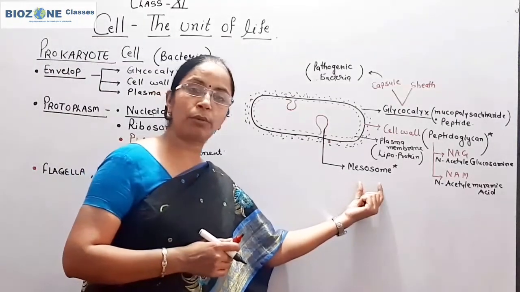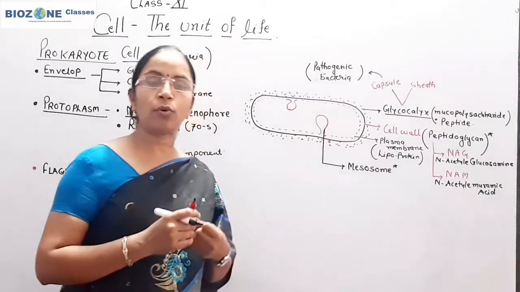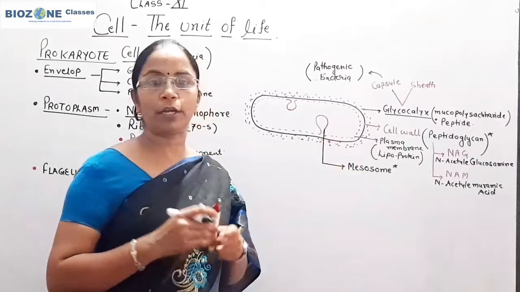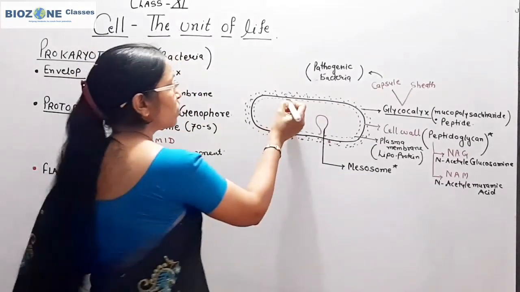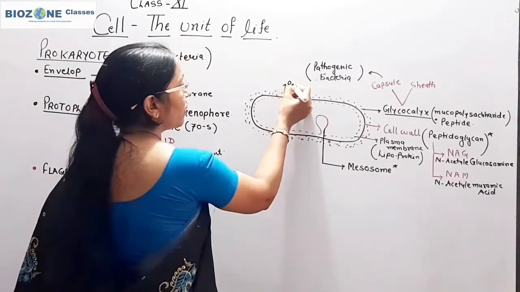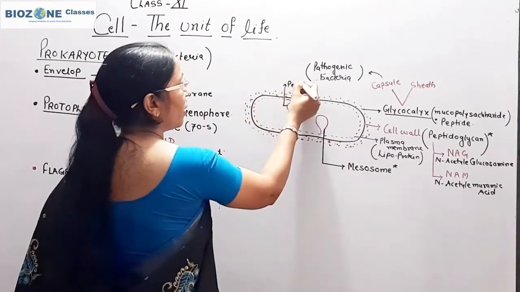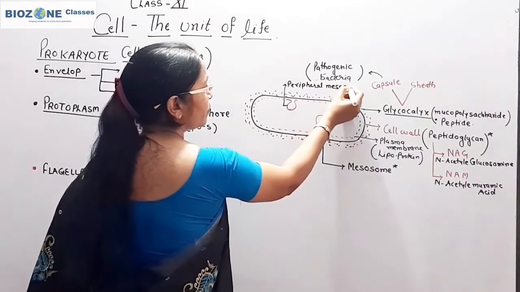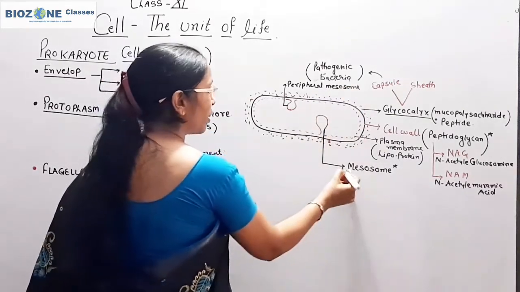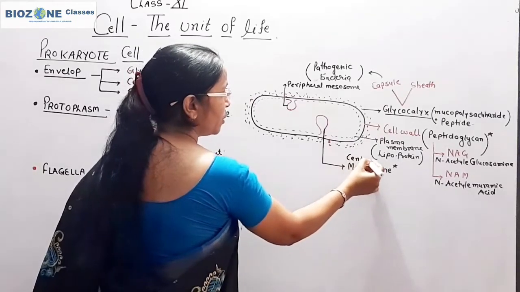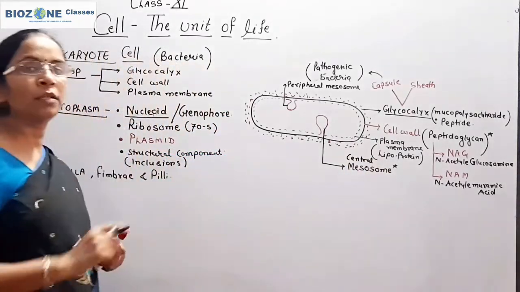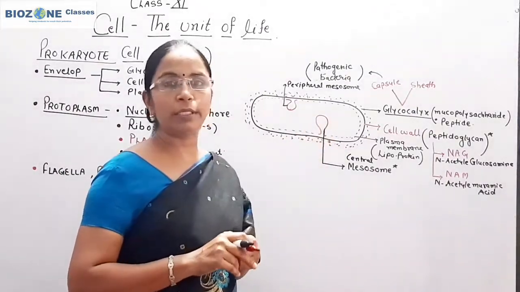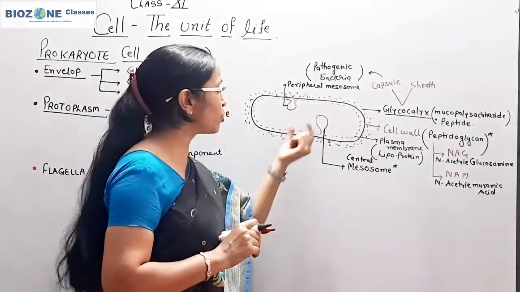Mesosomes are of two types: septal and lateral mesosomes if you go through the reference book, or according to their position, peripheral mesosomes, which are present only in the periphery, and central mesosomes. Central mesosomes, due to their greater length, reach nearly up to the nucleoid, in the center of the cell protoplasm. So remember this part.